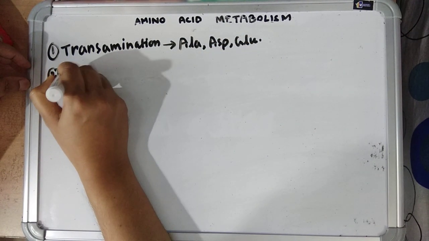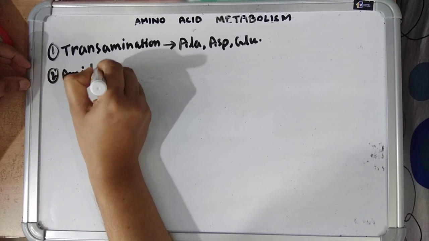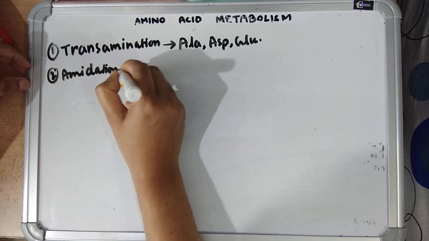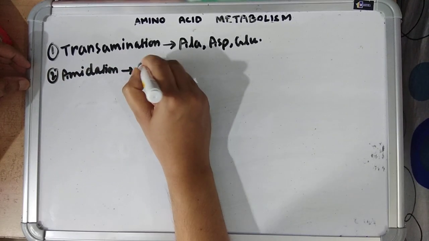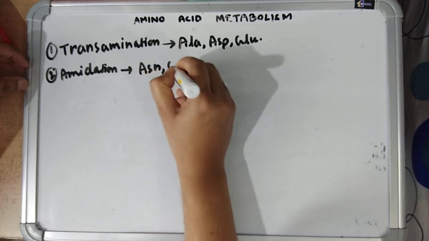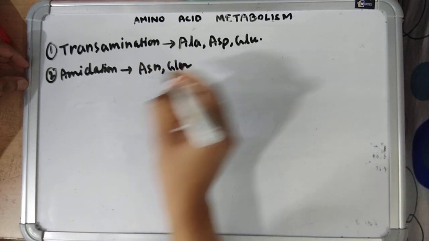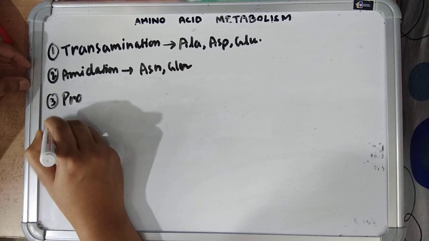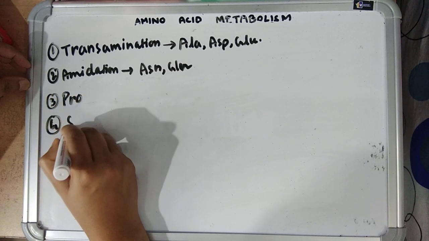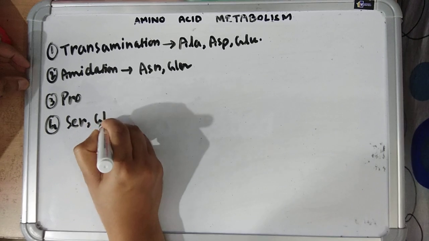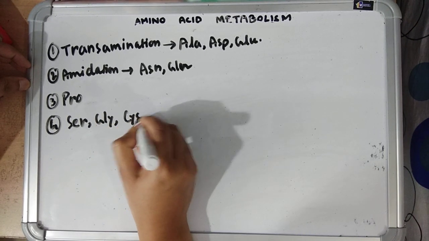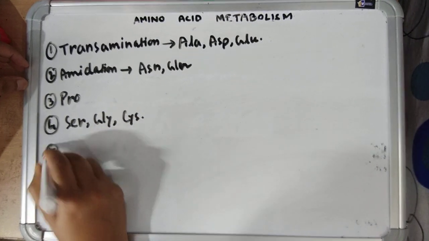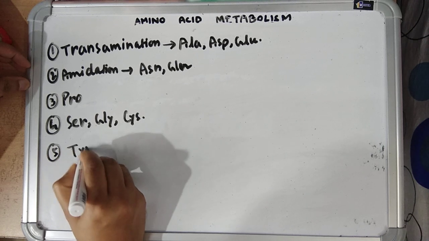Next is by amidation. By amidation, we can have 2 amino acids: asparagine and glutamine. Number 3, synthesis of proline. Number 4, synthesis of serine, glycine, and cysteine. Their synthesis are interlinked. Number 5 is tyrosine.